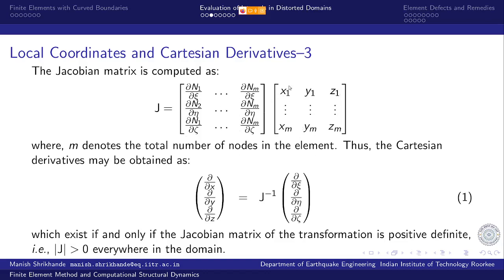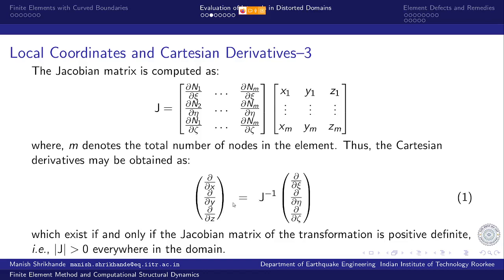and once this is evaluated for any specific mapping, it can be inverted, and the partial derivatives with respect to Cartesian coordinates can be given in terms of partial derivatives with respect to the local coordinates. Now the only requirement here is that the inverse of the Jacobian should exist, which means it has to be positive definite.